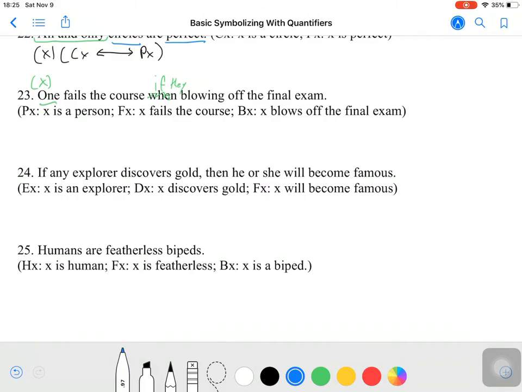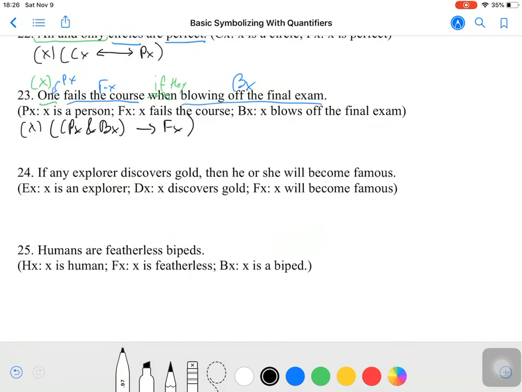Then we have blowing off the final exam, it's Bx. We have fails the course, that's an Fx. In this one language, we have an implicit Px. We have an implicit person. And we're talking about every single person that takes this action. So we would translate it as the following. For all x, if x is both a person and x blew off the final exam, then they fail the course.